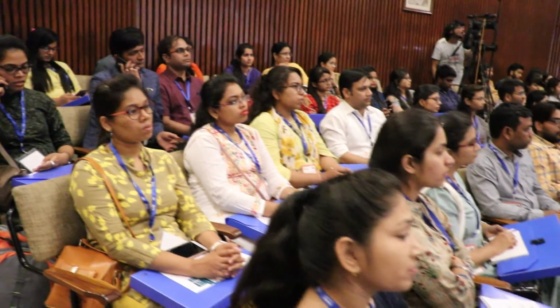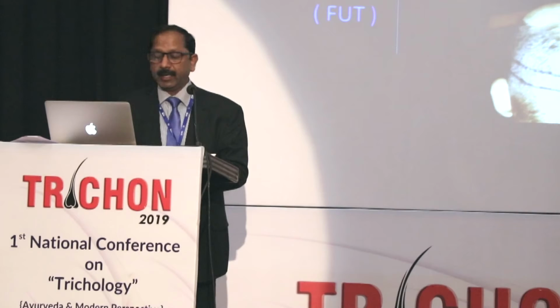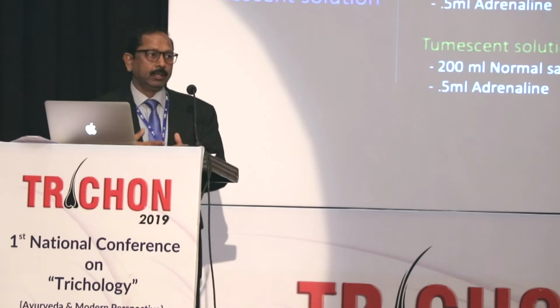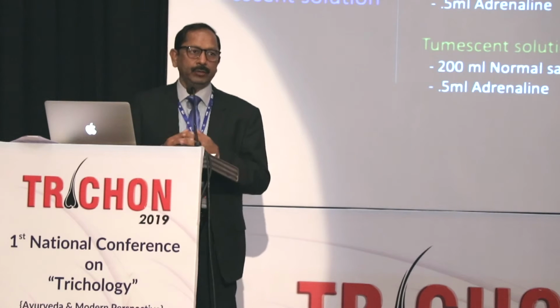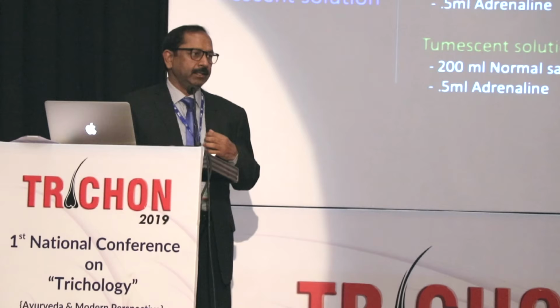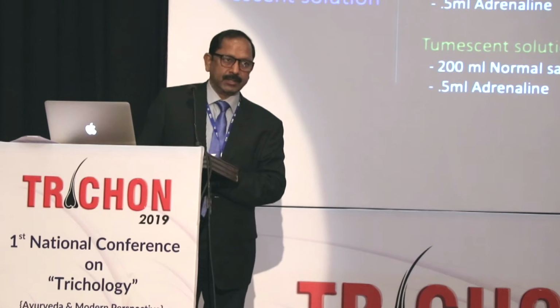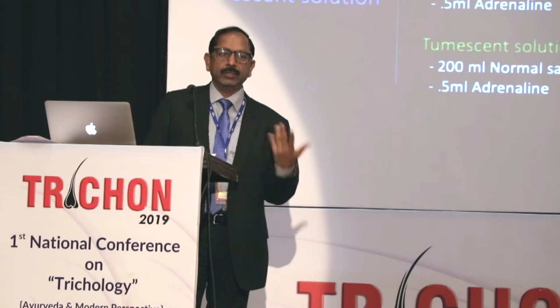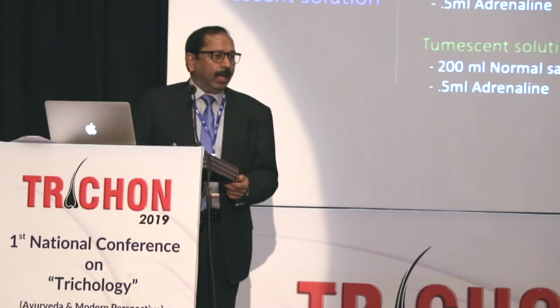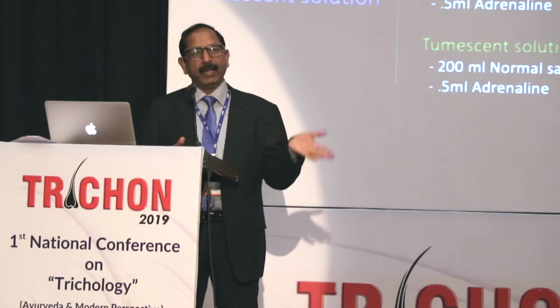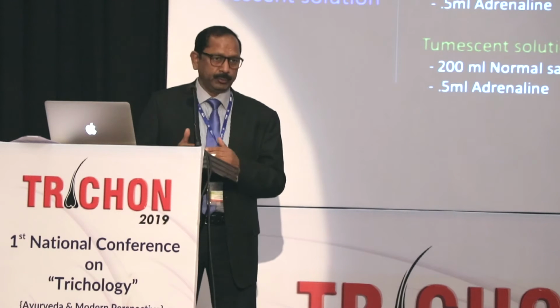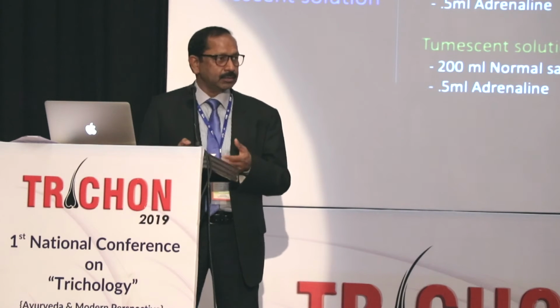Once we have marked, then we anesthetize. And what local anesthesia do we use? We use a long-acting local anesthetic. The reason is that the strip is usually taken with the patient in the prone position, but once we have sutured it, the patient lies supine on the suture line.